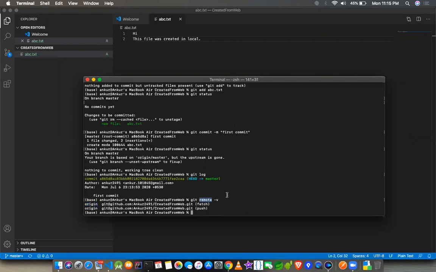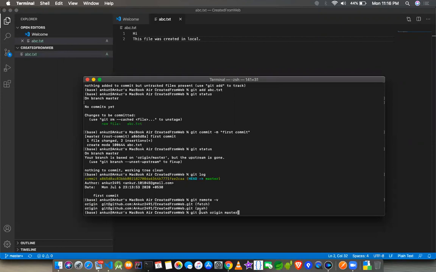Now, the way it works is that when we see the verbose output of remote, we get the origin, and you can see the fetch and push here. So this is the place where it identifies. Whenever I use something like origin, it will search this container, whether it contains something called origin or any variable that I'm introducing. I have already added this commit, so let me go ahead and push it also. I'll just do git push origin master.